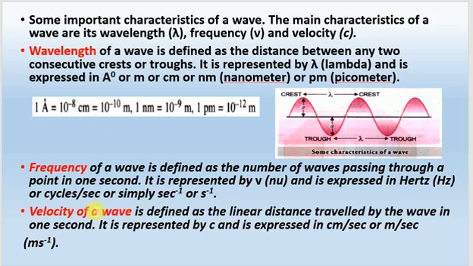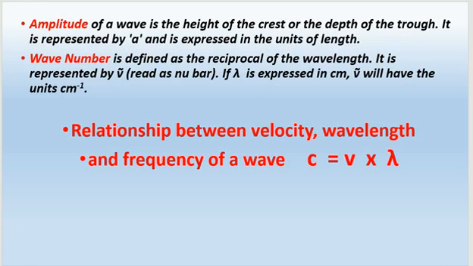Next is the velocity of wave. It is defined as the linear distance travelled by the wave in 1 second, and its unit will be meter per second or centimeter per second. Next is the amplitude.